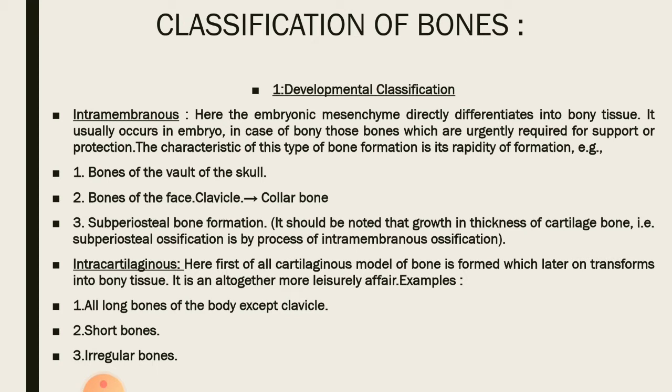So this is a very important MCQ: the clavicle development is an example of which ossification? This is basically an example of intramembranous ossification. The next is intracartilaginous, and as I have told you earlier, we use another terminology for this ossification, which is endochondral. Here, first of all, a cartilaginous model of bone is formed, which later on transforms into bony tissue. Examples include all long bones of the body except the clavicle, short bones and irregular bones.